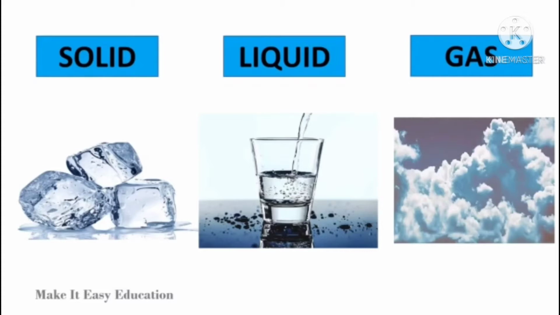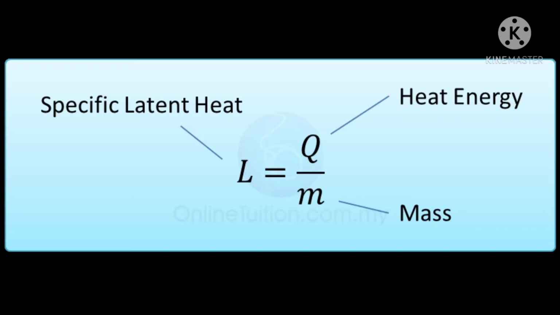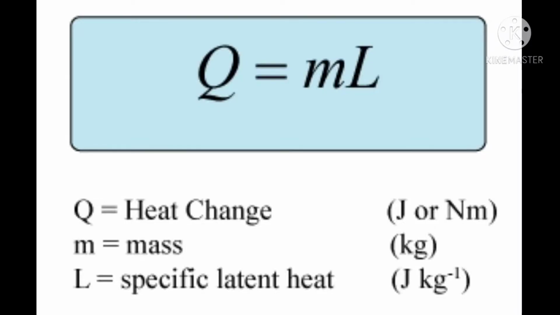So Q is directly proportional to M. Q is the heat, M is the mass of the body. So Q equals M into L, where L means latent heat of the substance, which is a constant.